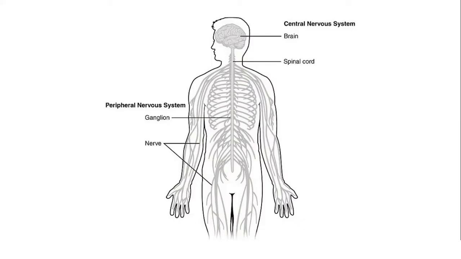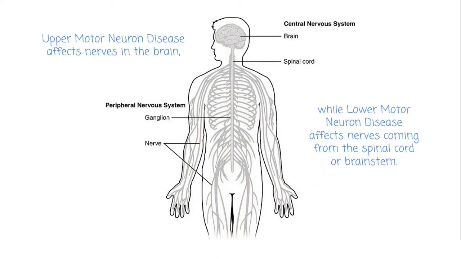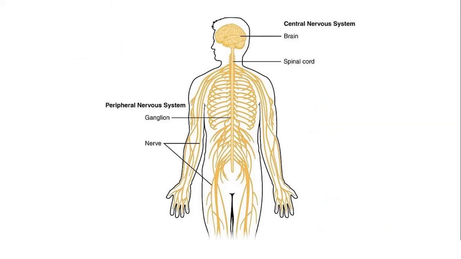ALS is categorized in one of two ways. Upper motor neuron disease affects nerves in the brain, while lower motor neuron disease affects nerves coming from the spinal cord or brainstem. In both cases, motor neurons are damaged and eventually die.